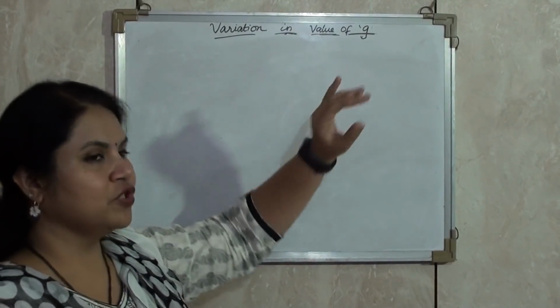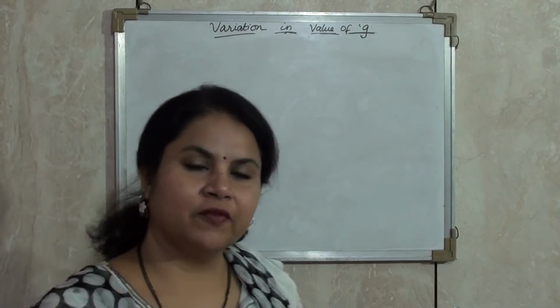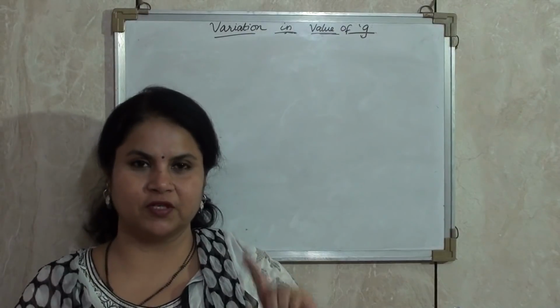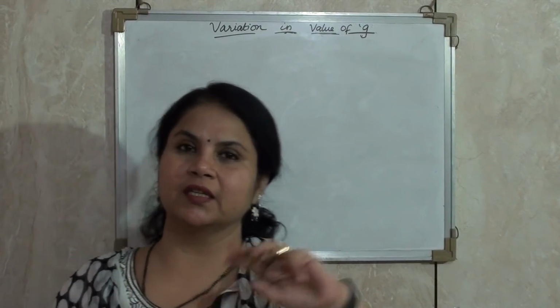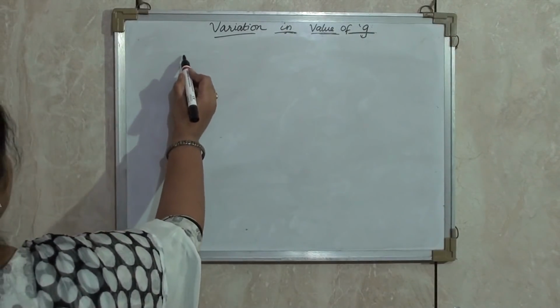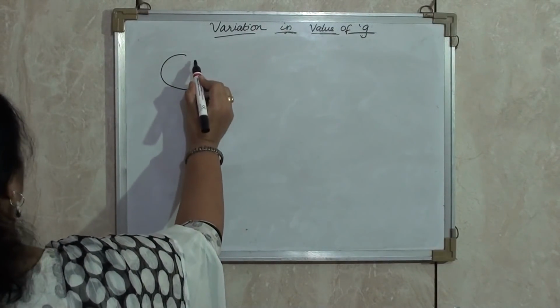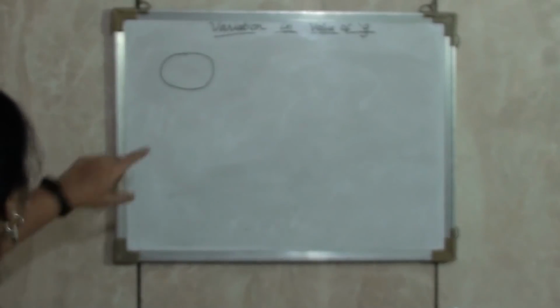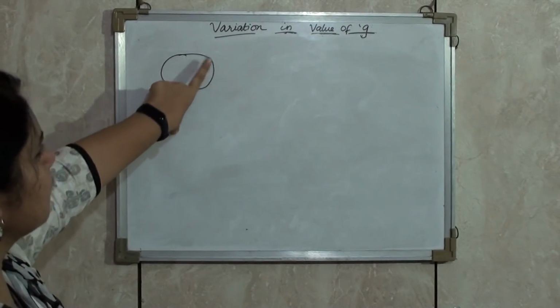Variation in the value of G. What are the factors that affect the value of G? In your textbook they have given you three main factors. First is surface, second is height, and the third one is depth. Now when we use the term surface, what do you think about the value of G on the surface of the earth? Will the value of G be same everywhere along the surface of the earth?